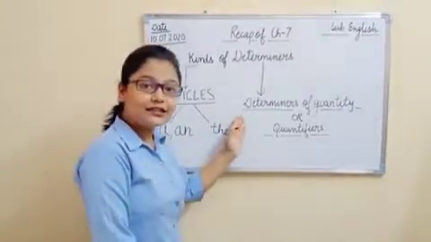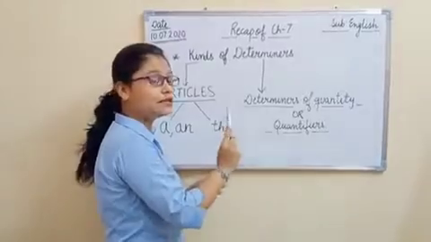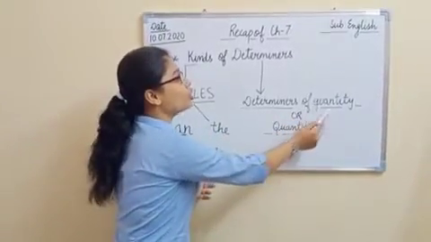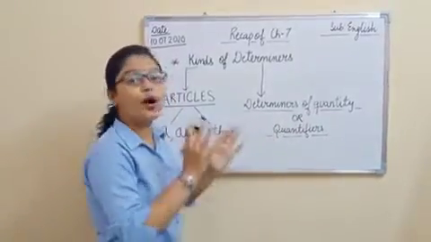The second type of determiners here is determiners of quantity, or we also call them quantifiers.